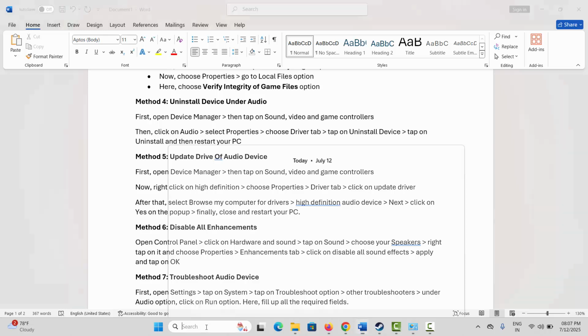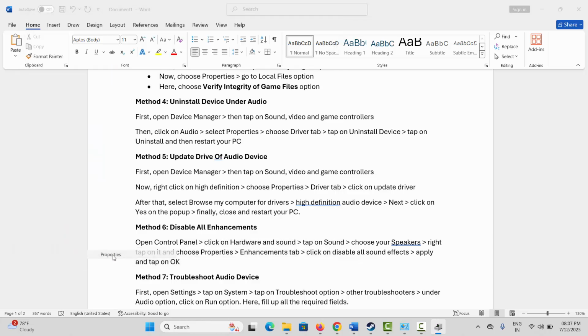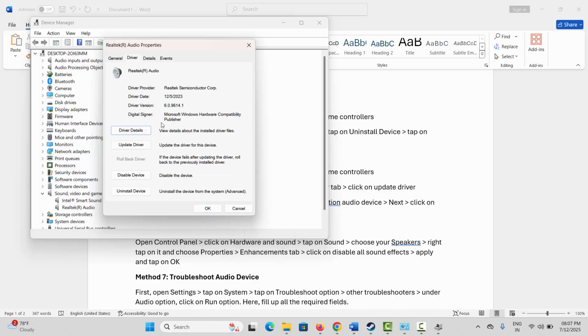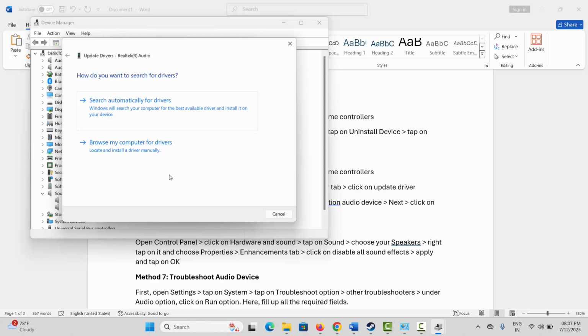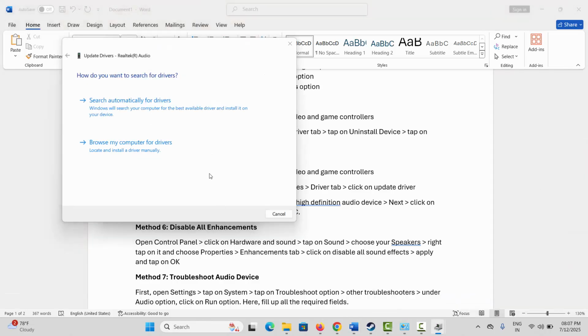So what you have to do is open device manager, click on sound, video and game controllers, right click on it, click on properties, click on driver tab and then click on update driver option, and after that click on browse my computer for drivers and this will locate and install a driver manually.